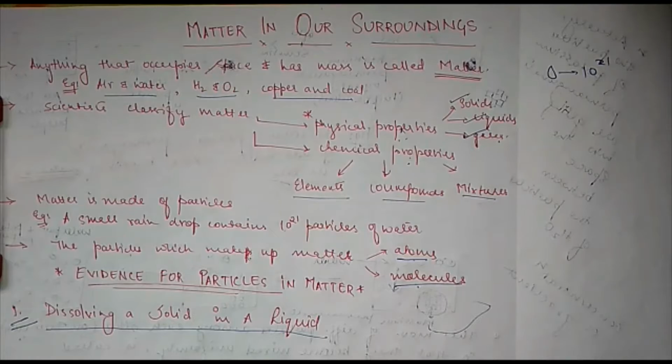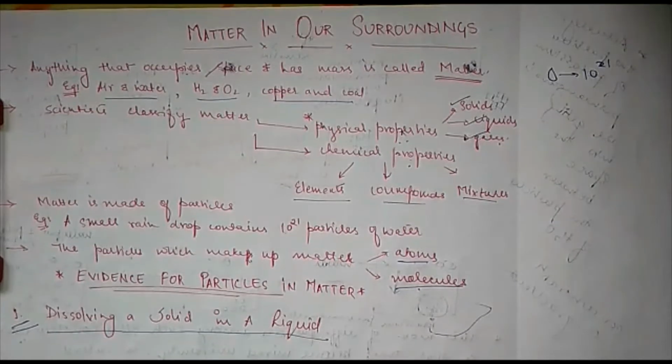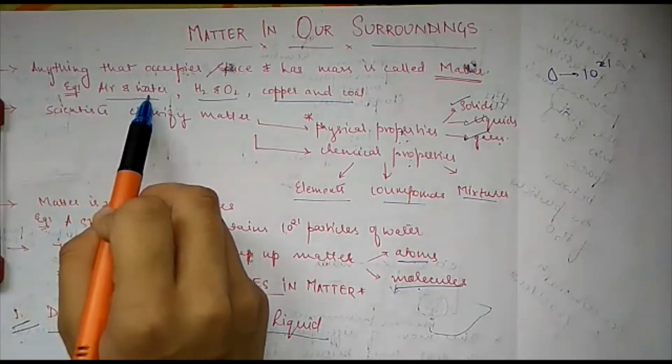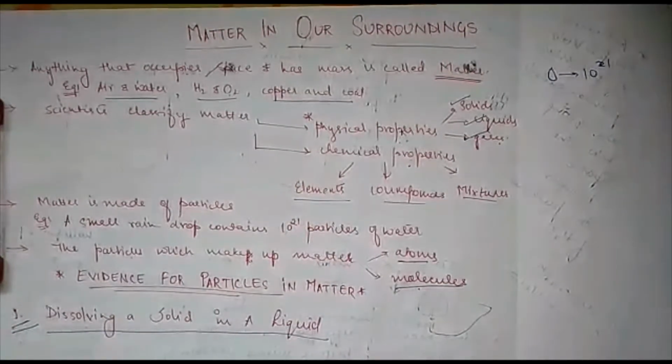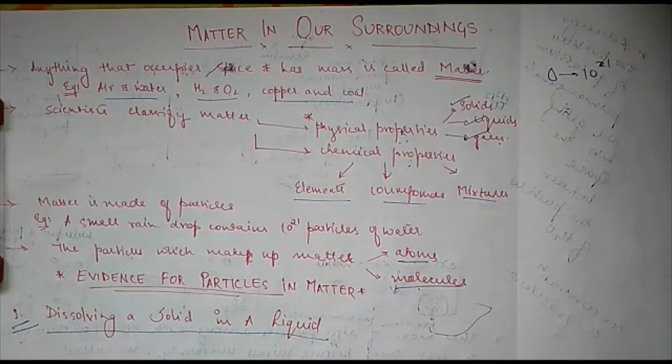So before starting this chapter, I'll give you a small introduction regarding what is matter. Anything that occupies space and has mass is called matter. Example, we have air, water, H2O, copper and coal, alcohol, ice, gold, silver. All these things constitute matter.